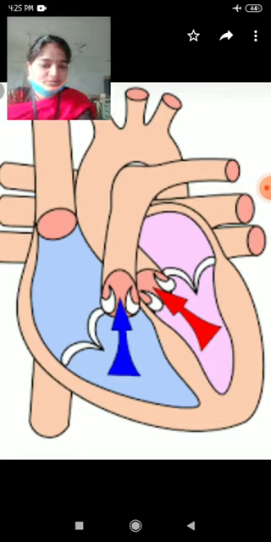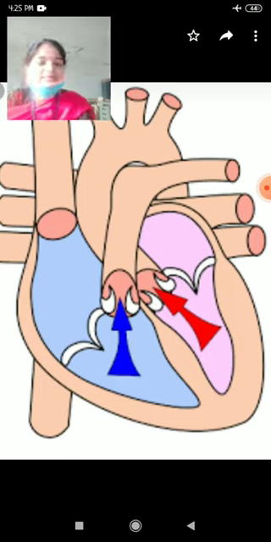As I told previously, the openings of the pulmonary artery and systemic aorta are guarded by semilunar valves. Pulmonary semilunar valves and systemic semilunar valves are present at their opening. From the right ventricle, the pulmonary artery arises. From the left ventricle, the systemic aorta arises.